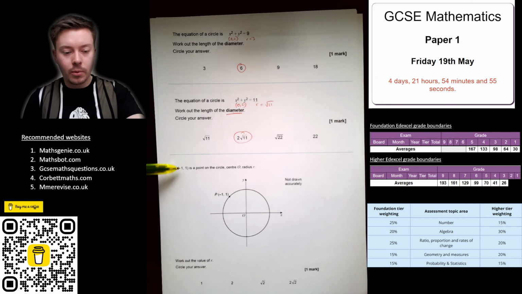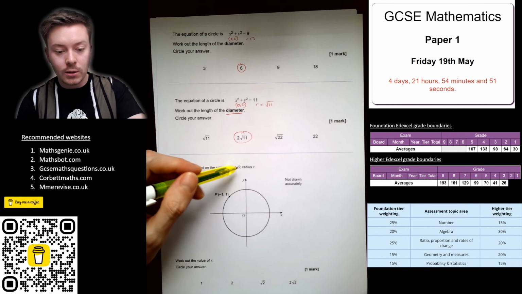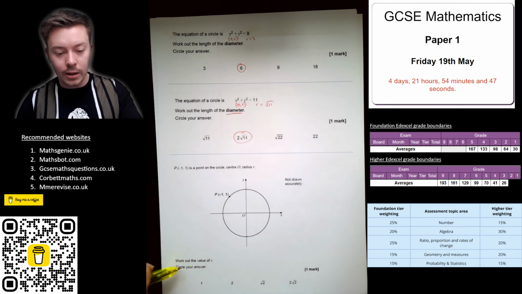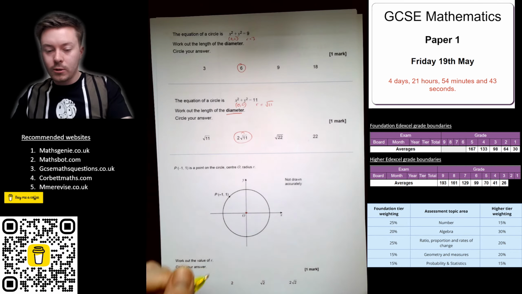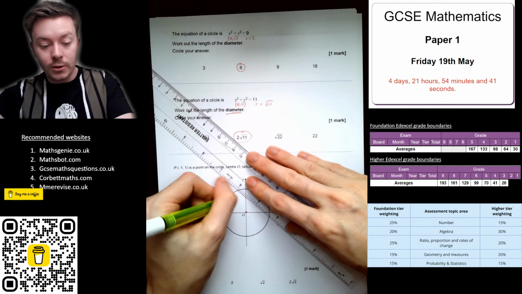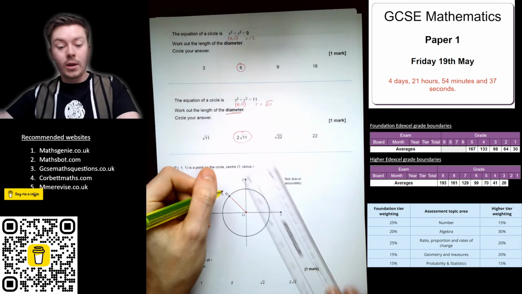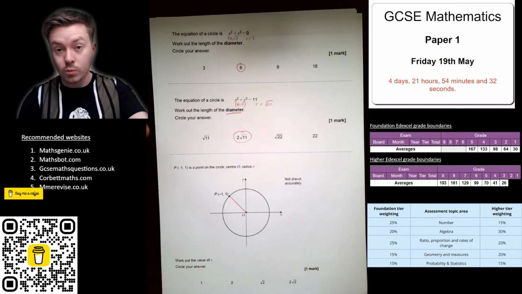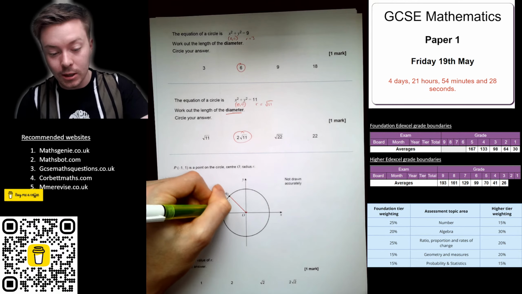Next question. P is the point negative 1, 1, a point on the circle, centre O and radius r. Work out the value of the radius. Now the radius goes from the centre to any point on the circumference. So I'm going to go to this point. Now we need to work out the length of the line. This is something I didn't cover before, one of the many things to do with straight lines, but I'll go through it now.